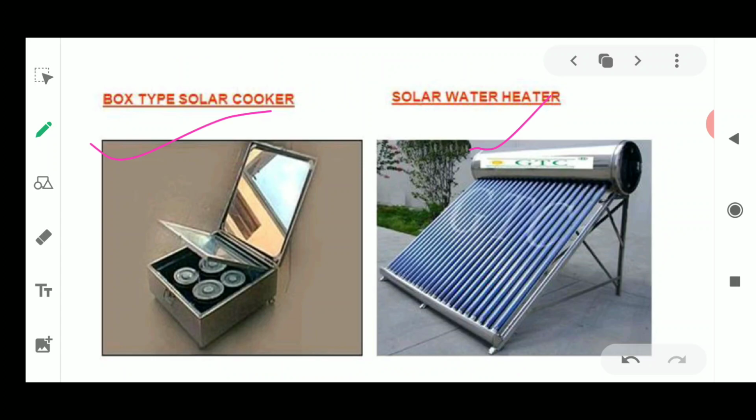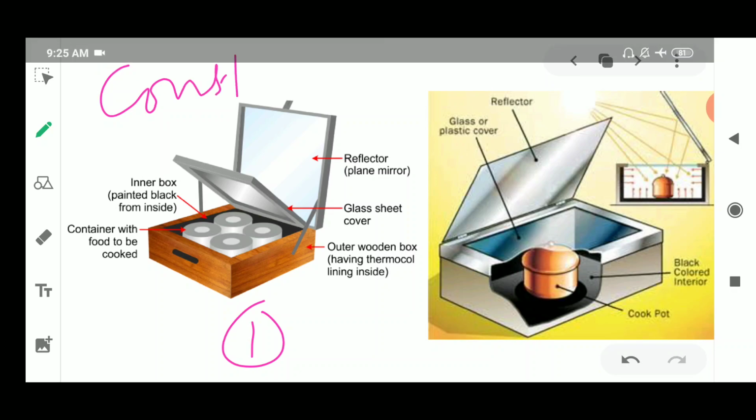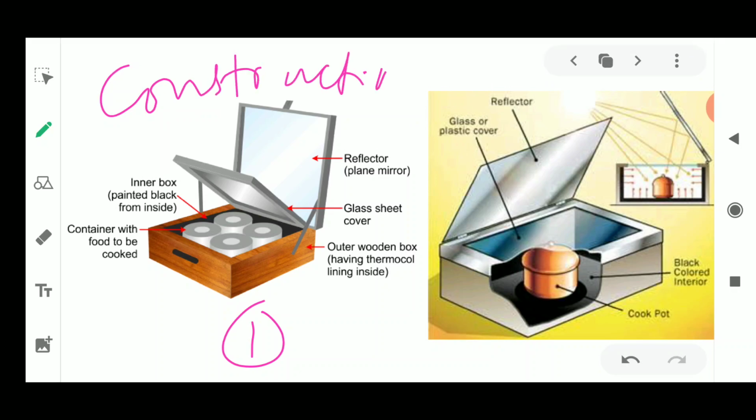So these are the ways by which they are utilizing the sun's energy. This is one of the best designed ways by which the box type solar cooker could work. Now we'll see the working and construction of this solar cooker. As you could see here, this first diagram is showing you the construction of this solar cooker, and this one is showing you the working. I'll explain it one by one.